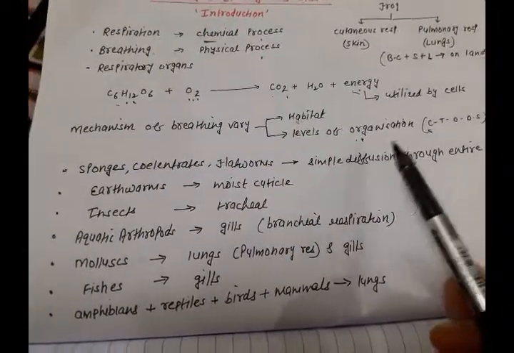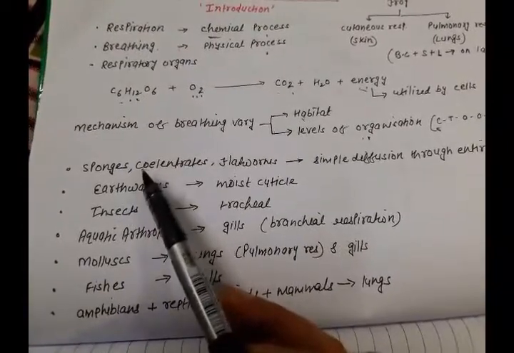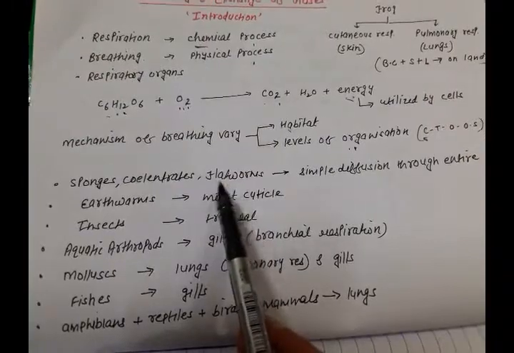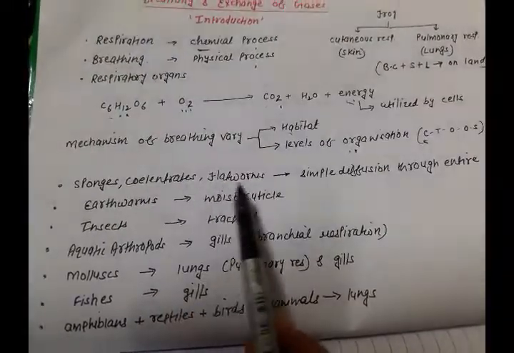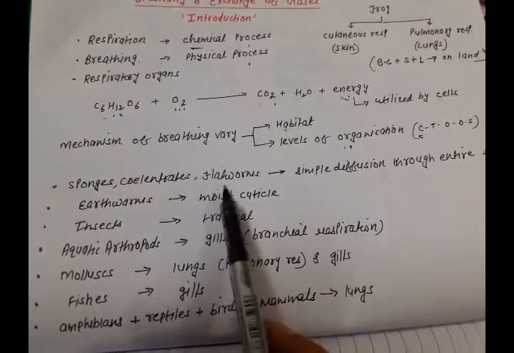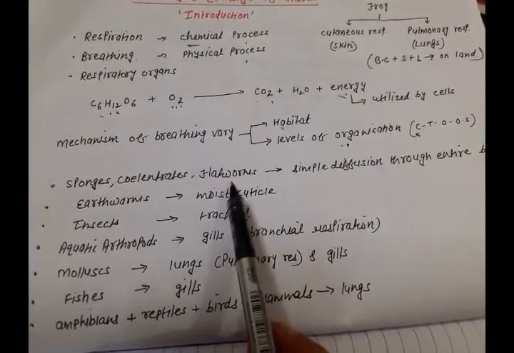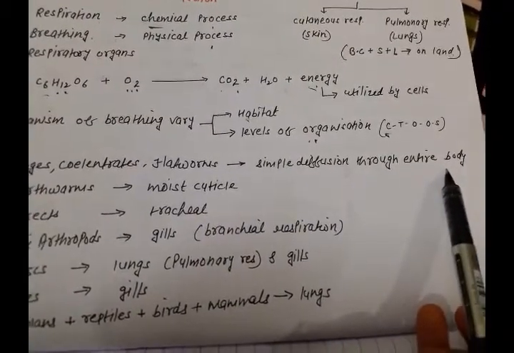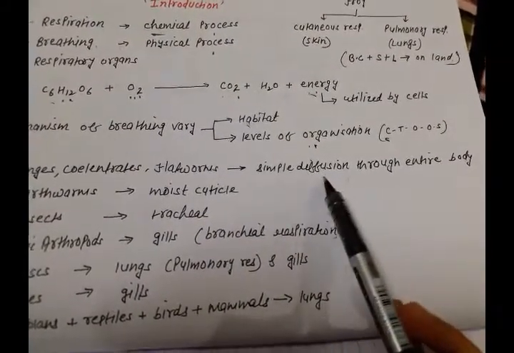We can take the example of some invertebrates, for example sponges, coelenterates and flatworms. They don't have special respiratory organs. So how the exchange of gases takes place? Exchange of gases takes place through the entire body surface simply by diffusion.